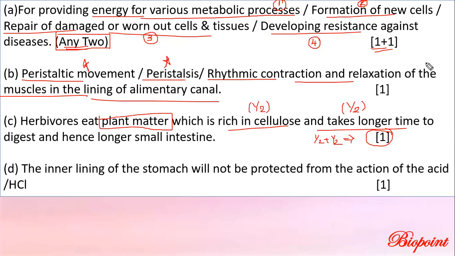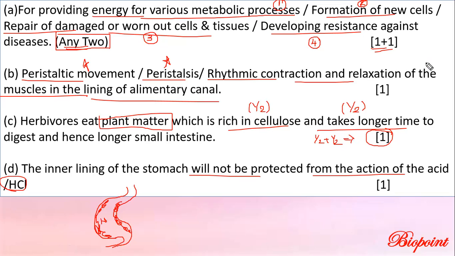As we have already discussed, the inner lining of the stomach will not be protected from the action of hydrochloric acid. We all know that the stomach is a J-shaped organ, right? Mucus actually lines the stomach cavity.